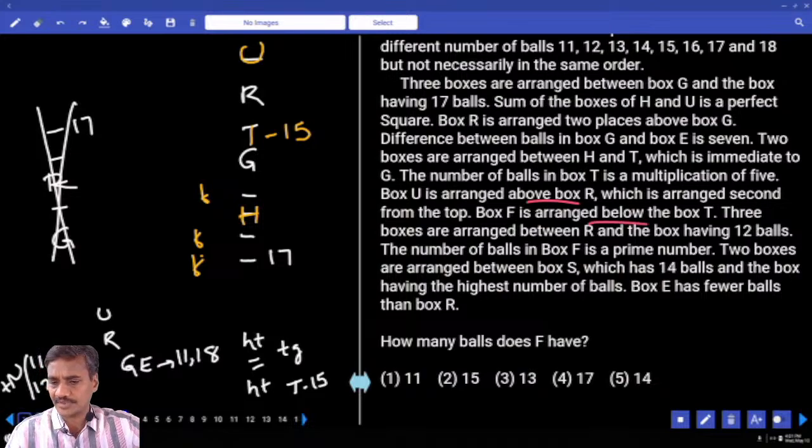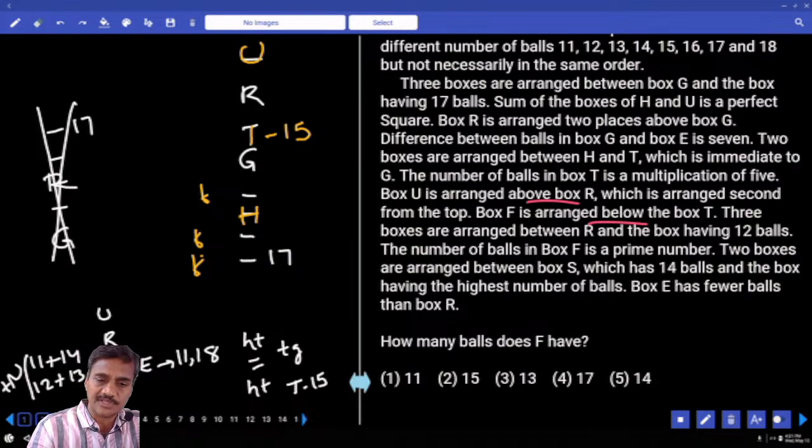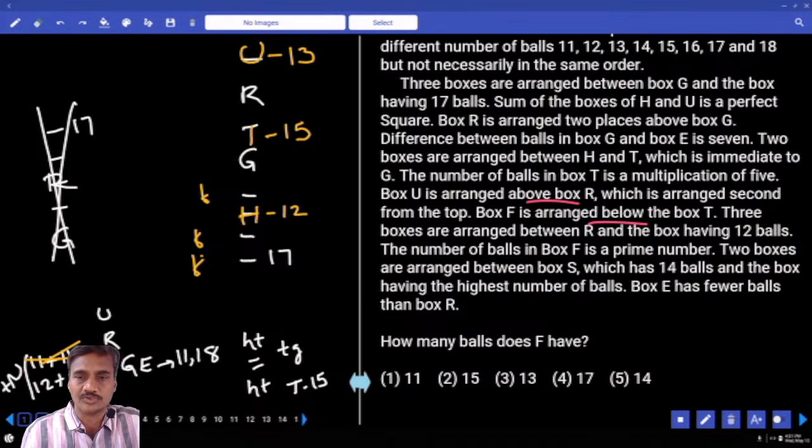F is arranged below T. 3 boxes between R and the one which is having 12. 3 boxes and H must be having 12. Now if H is having 12, then U must have 13. Now U is 13.